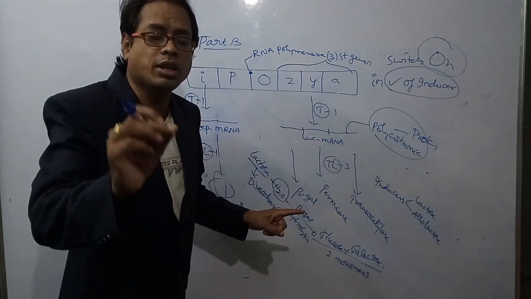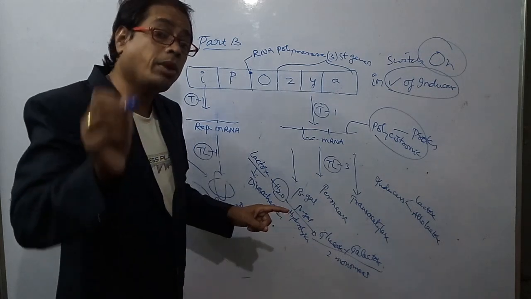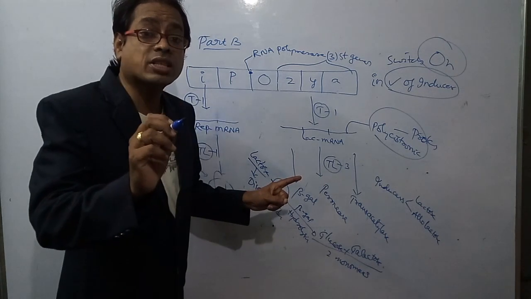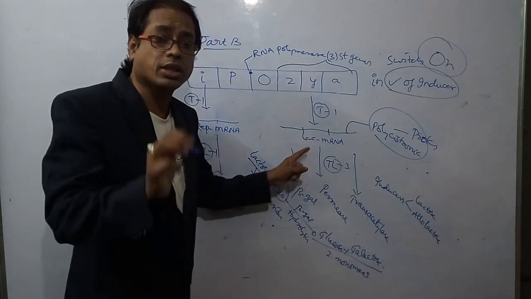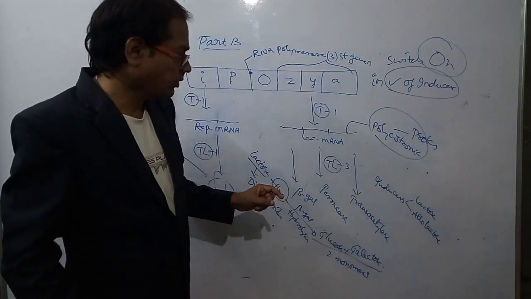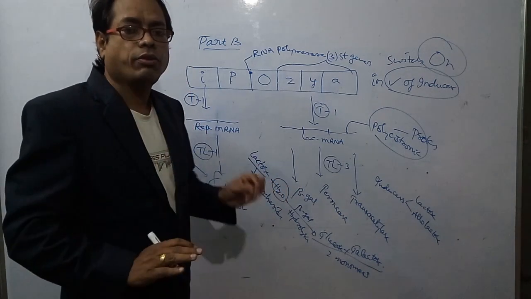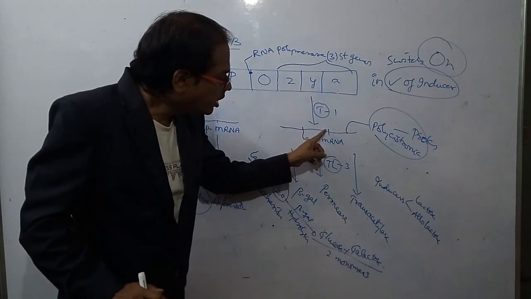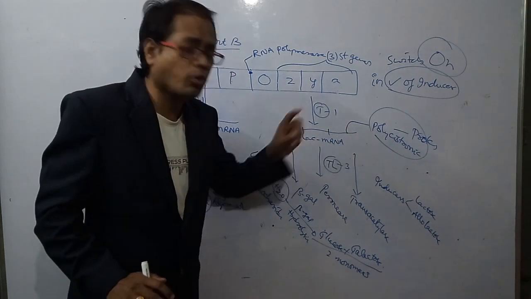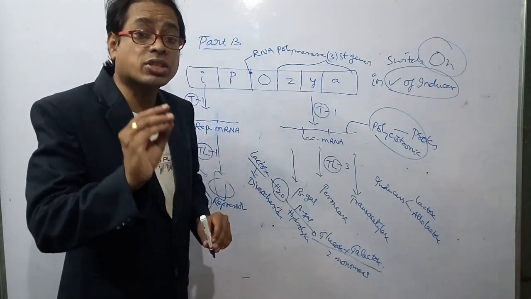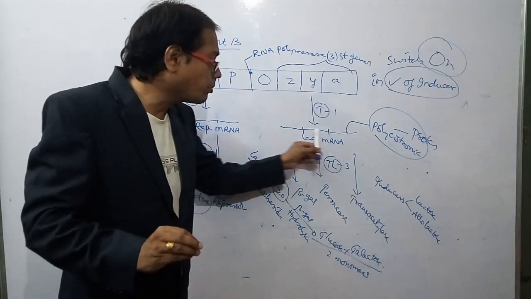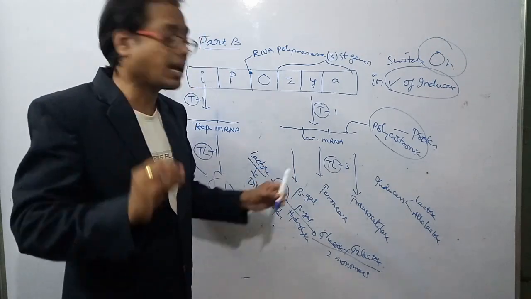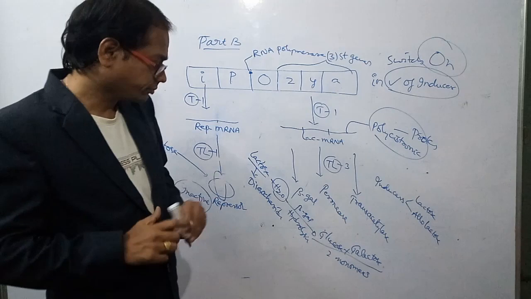Number of start codons is 3. Start codons may be present in the middle of mRNAs also. So the number of start codons in lac mRNA is 3 or more. Number of stop codons we have to say only 3. Here one stop codon, here another stop codon, here another stop codon will be present.